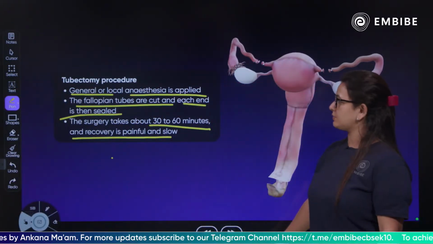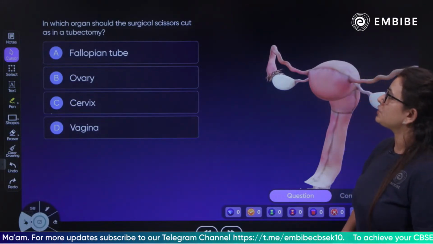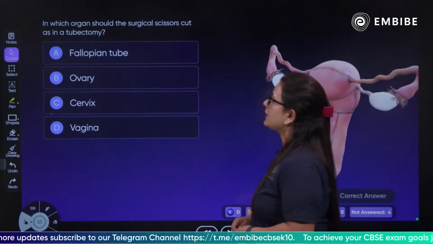Moving forward, next we have a question. In which organ should the surgical scissors cut in a tubectomy?